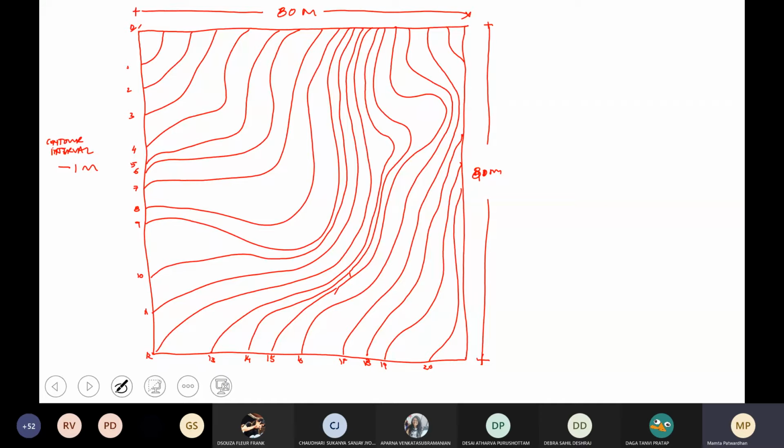All right, so here's what we're going to do. I'm going to give you guys 2 small houses. Okay, you have to set these 2 small houses on these contours, and you have to build a staircase from one house to the other. So I'm going to make a plan of these houses first.